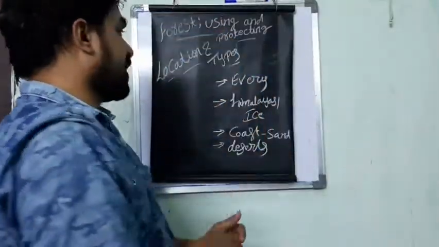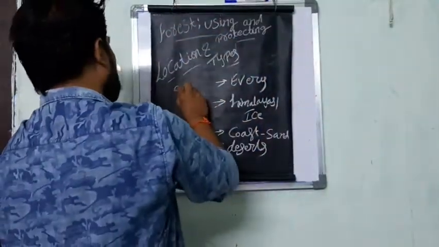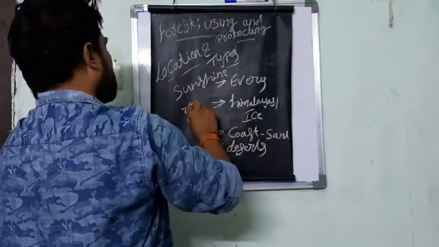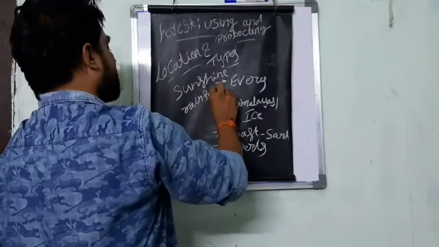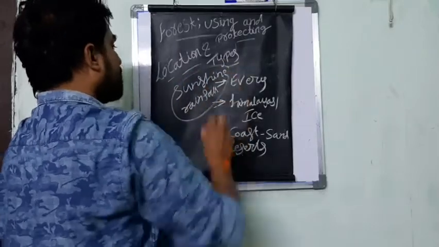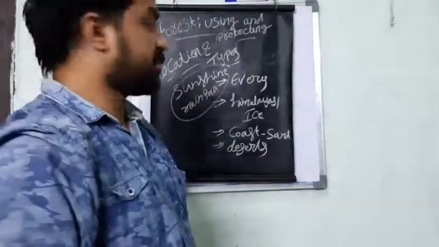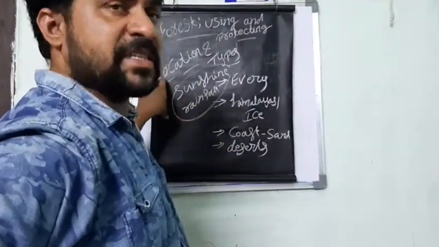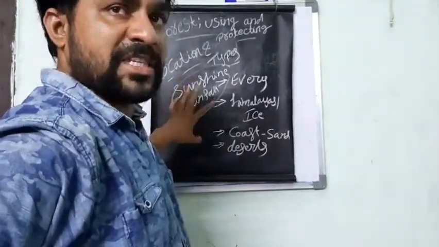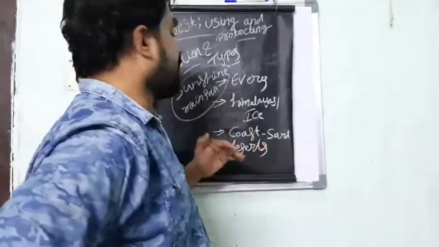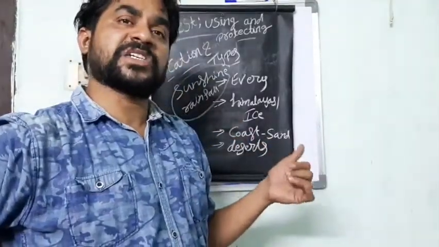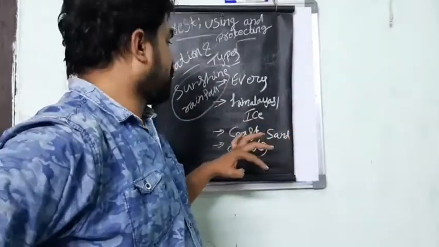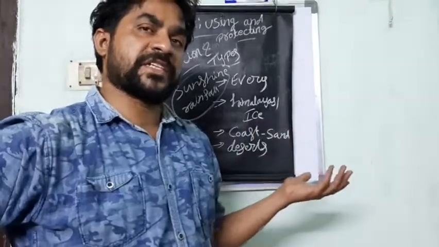So location, in the sense I explained before, is where the sunshine and where the rainfall will appear. In those areas there is a chance for the forest to grow. Clear? So you can say location means where the forest can grow. Once upon a time, forests were growing in every place where sunshine and rainfall were available. Afterwards, you see the areas in which the forest cannot grow.